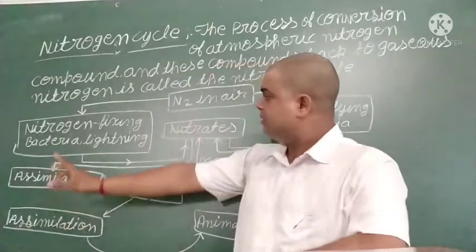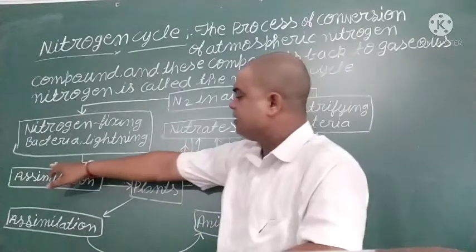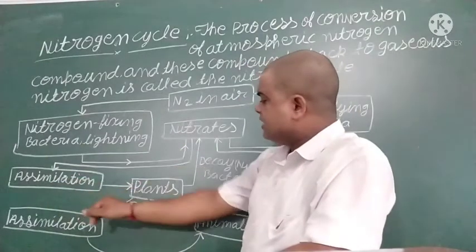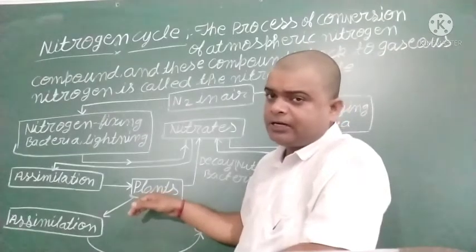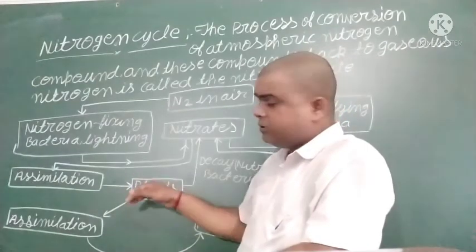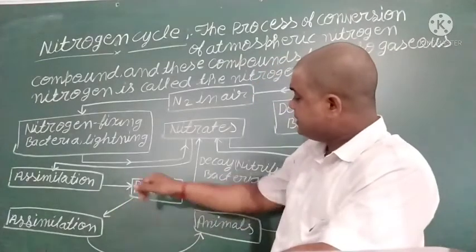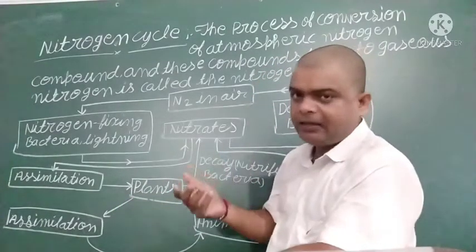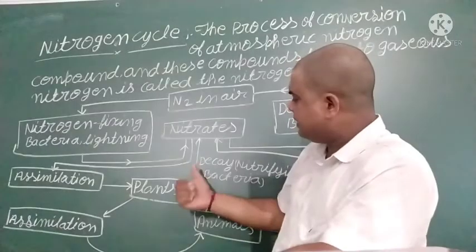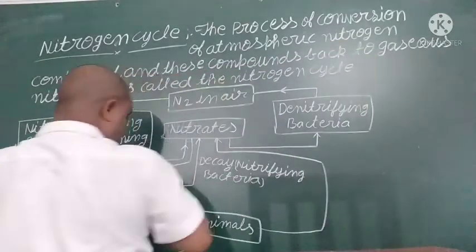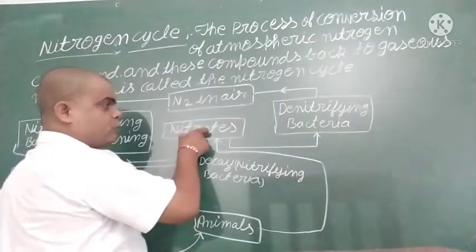So such nitrate, by the process of assimilation, is absorbed by the plants. Clear? Plants absorb such nitrate and make the cells. After that, such plants die, and their nitrate mixes into the soil.